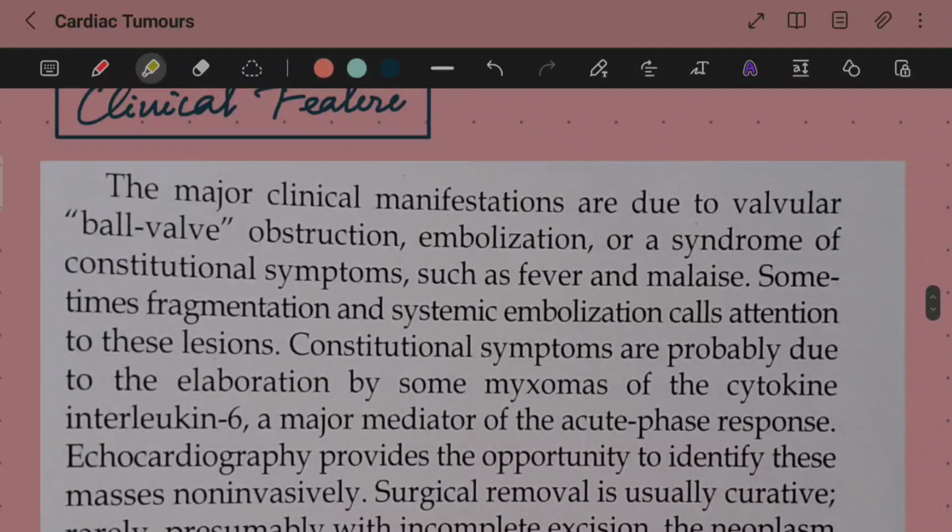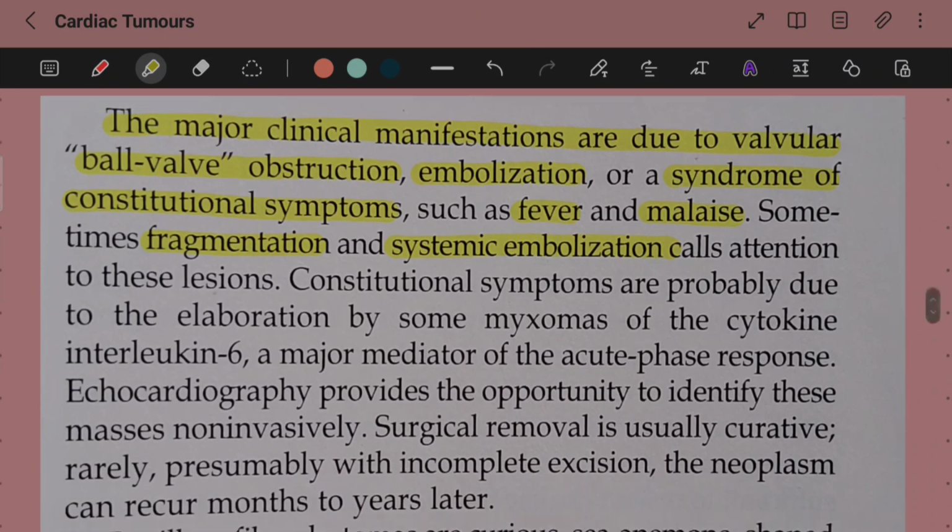Now, let us talk about the clinical features. The major clinical manifestations are due to the valvular ball valve obstruction, embolization, or a syndrome of constitutional symptoms such as fever and malaise. Sometimes fragmentation and systemic embolization call attention to these lesions.